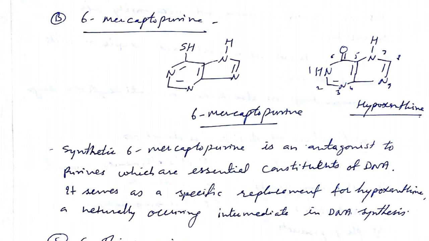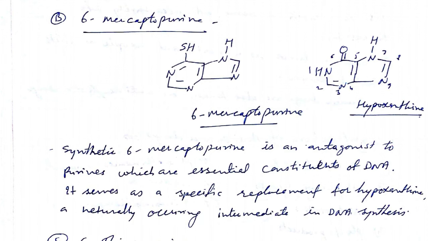In false incorporation, in place of the purine derivative, 6-mercaptopurine will be incorporated, and a false DNA would be formed that may be breakable. It may not be stable, so indirectly the DNA molecule will not be synthesized.